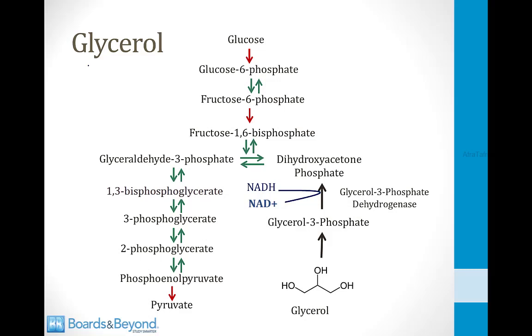In addition to all those fatty acids in the livers of alcoholics, there is also a lot of glycerol present in liver cells. And recall that when glycerol is combined with fatty acids, you get triglycerides. Normally, glycerol is metabolized into glycerol 3-phosphate, and then glycerol 3-phosphate is further metabolized into dihydroxyacetone phosphate, which can enter glycolysis or gluconeogenesis.